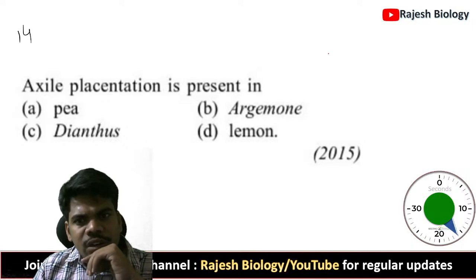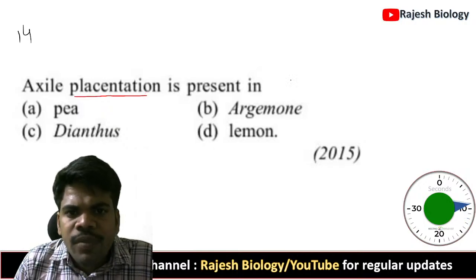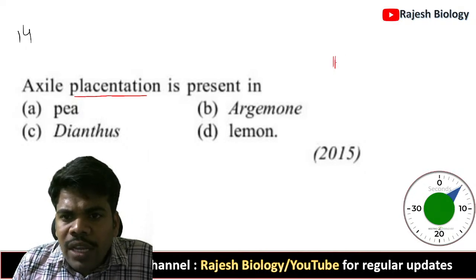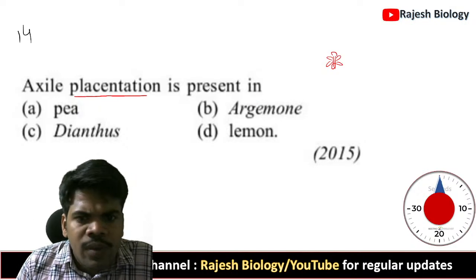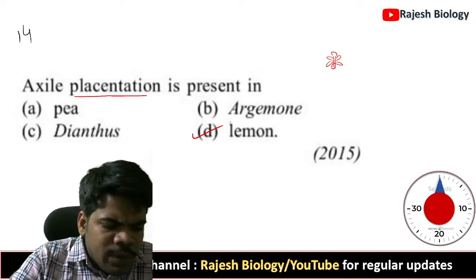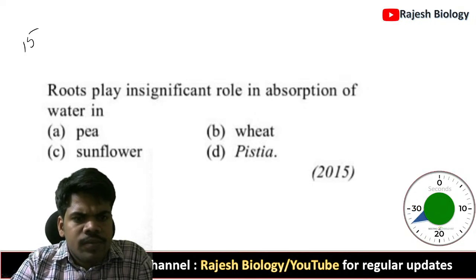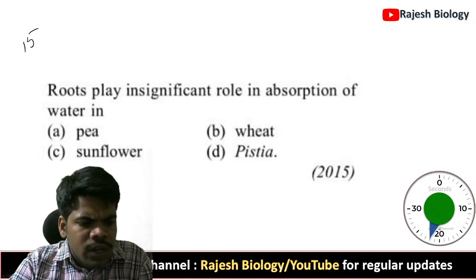Axial placentation. Axial placentation means what? What does placentation mean? Placentation means the arrangement of the ovules. The arrangement of the ovules is called placentation, and axial placentation means the ovules are arranged in this manner. We can observe axial placentation in lemon. Roots play an insignificant role in absorption of water in.